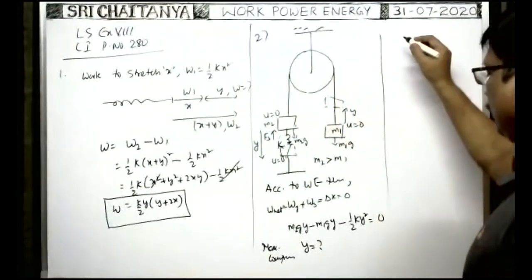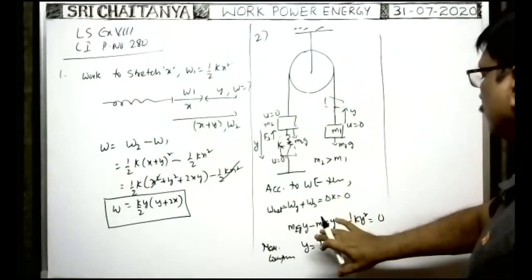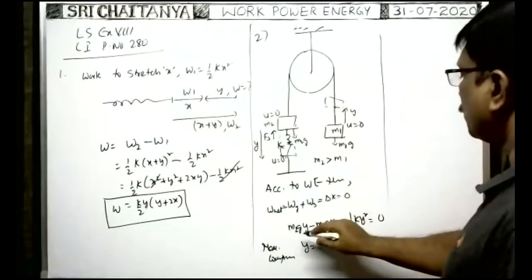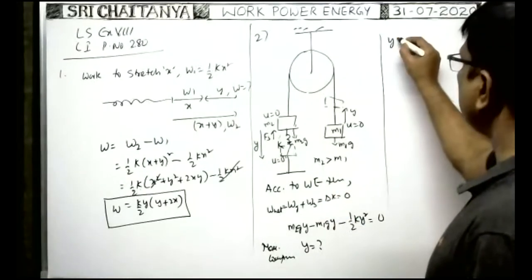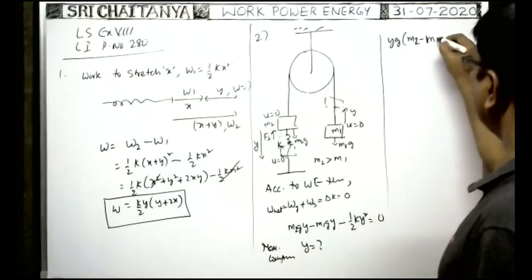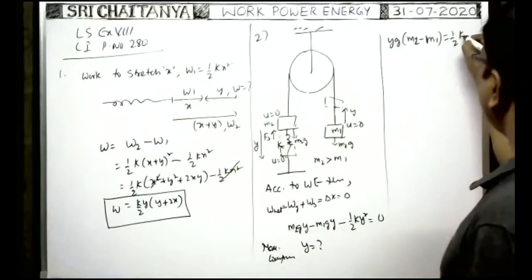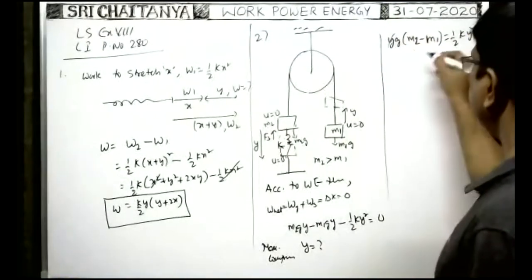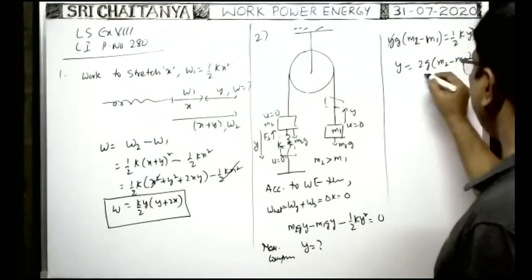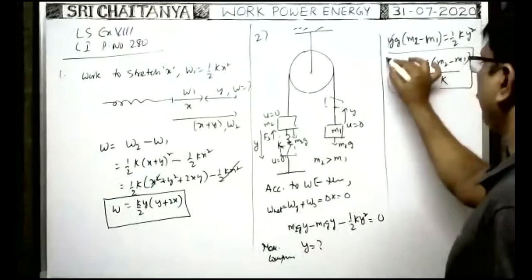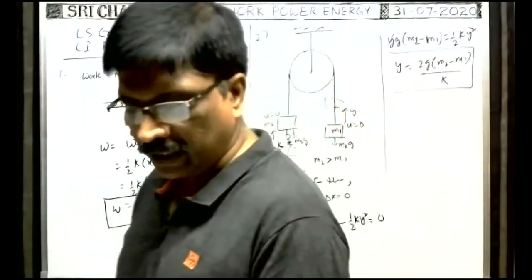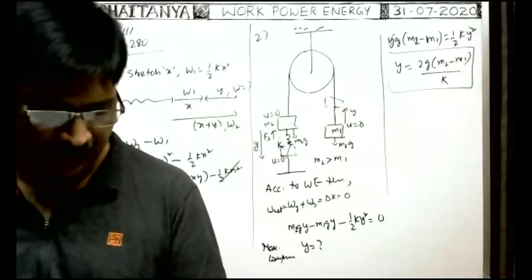So here you keep these terms, and write this term to the right. Then in these two terms you take y g common, m2 minus m1, is equal to half k y square. Here y cancels. Therefore y is equal to 2g into (m2 minus m1) by k. Okay, that is the answer.